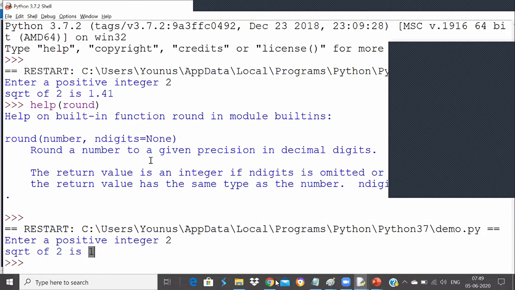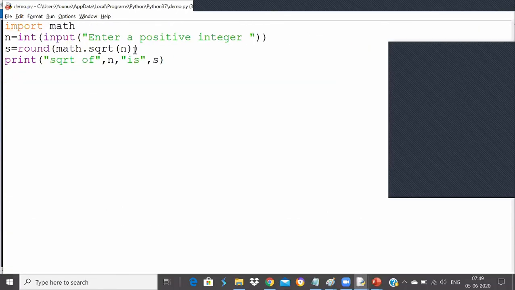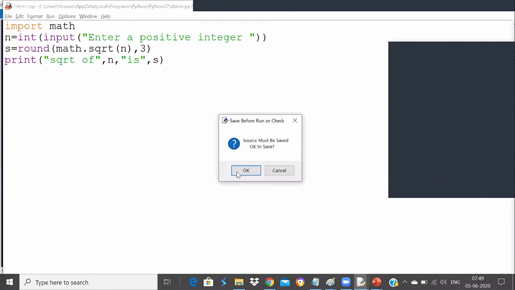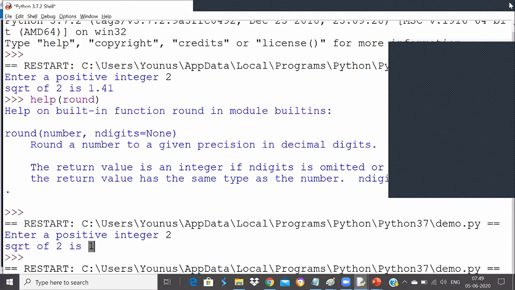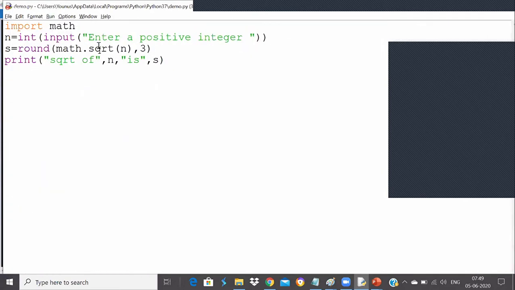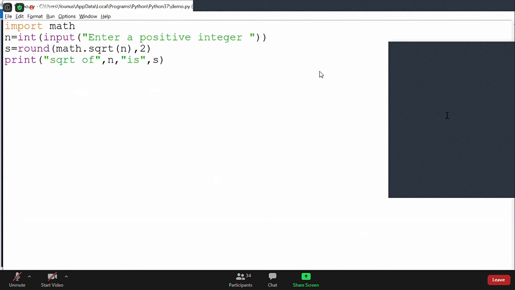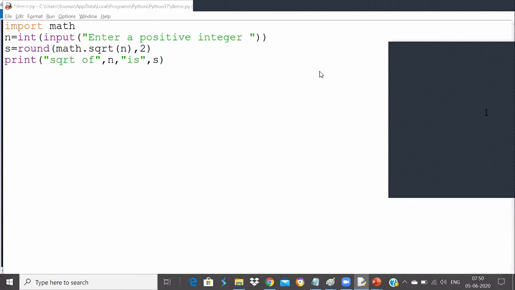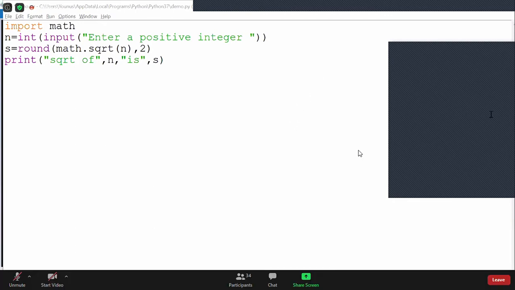Then if you mention any other value like 2, 3 or 4, based on that it will round off to 3 digits or 2 digits or whatever. Okay, it will round off to 2 digits or 3 digits. But according to our question, this will be the thing. Very good. We can pass like this, of course. We can pass a floating point value and I can say round it to that. It will automatically round it.